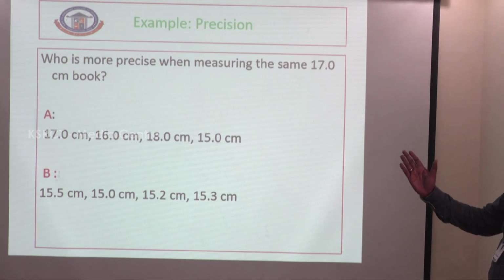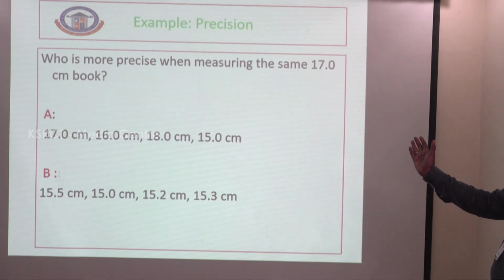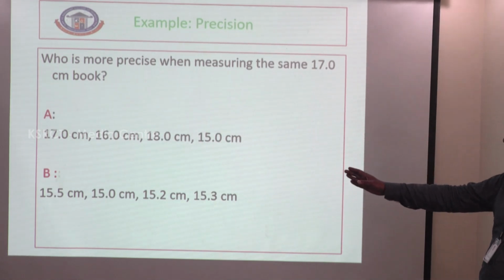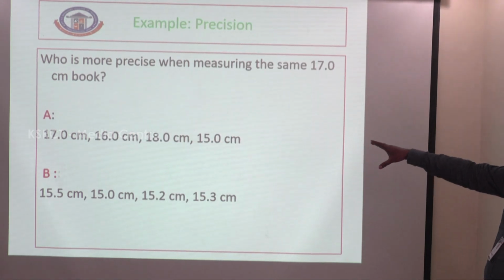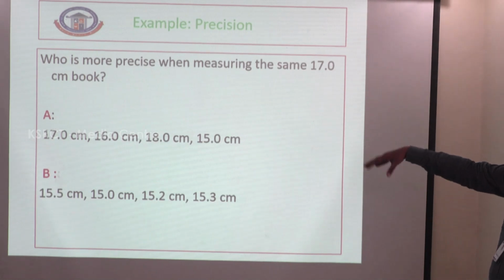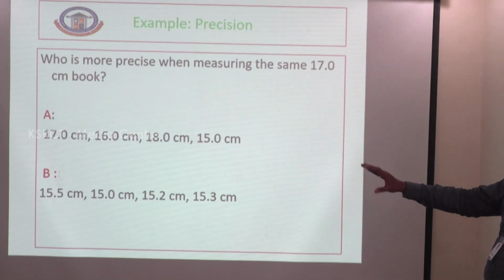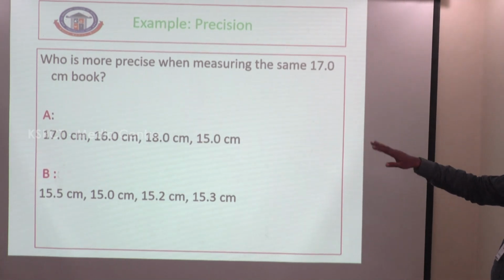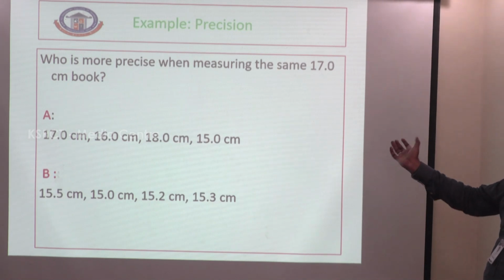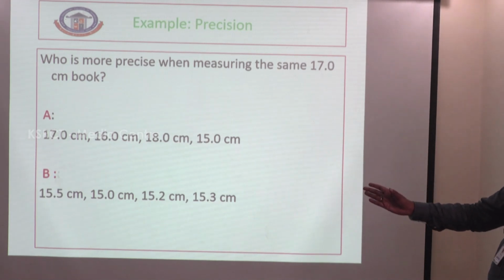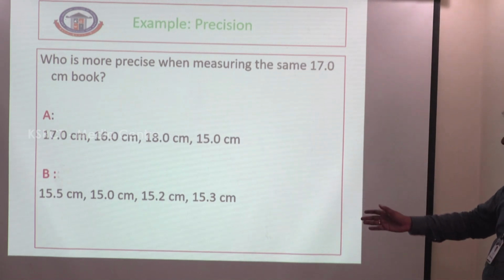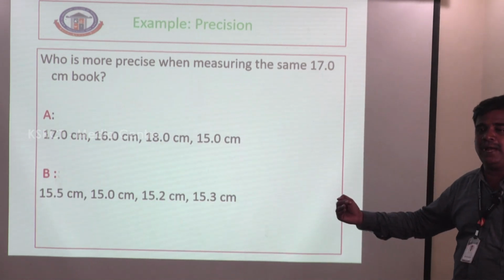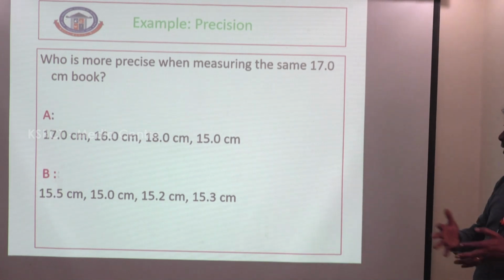The first gives 17, 16, 18, 15 centimeters. The second gives 15.5, 15, 15.2, 15 centimeters, repeating nearly the same values. That is a precise value, so the five values can repeat the same value.